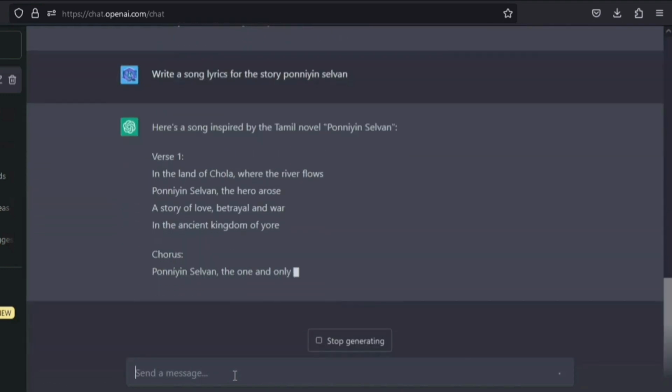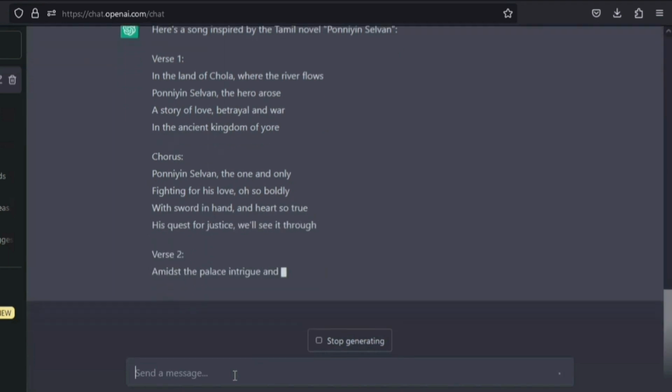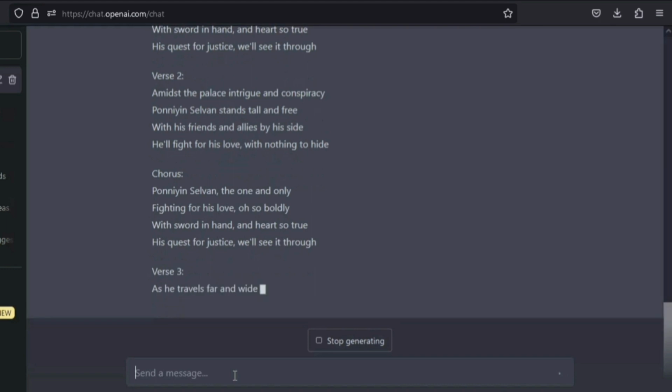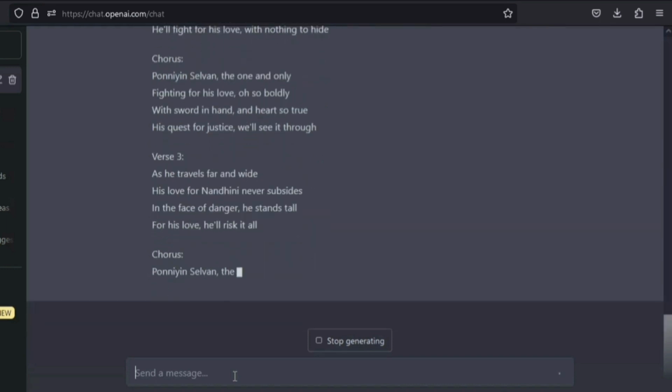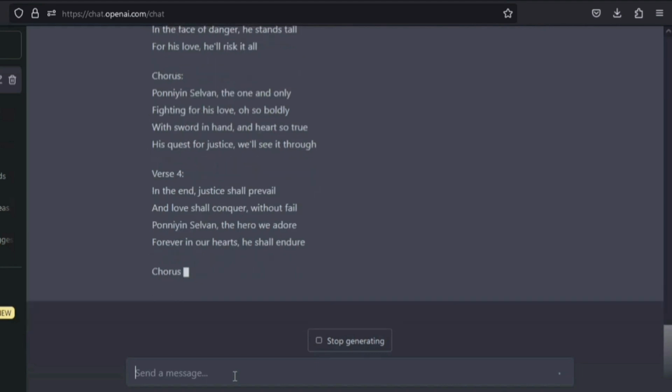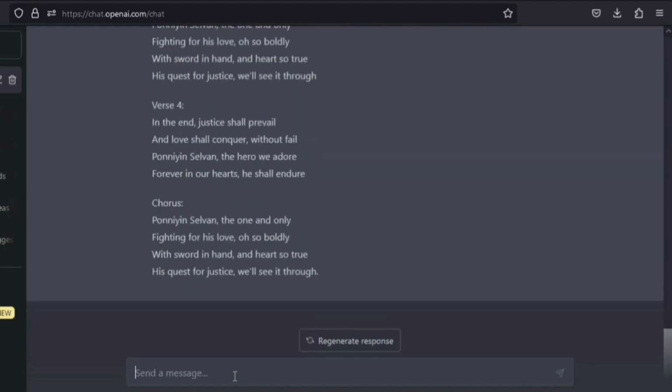It is creating chords and words separately, and the lyrics seem to be relevant to the Ponniyin Selvan novel. So we can also ask it to write lyrics by referring to any famous stories, or we can give some scenarios for it to generate lyrics. For example, I am asking for the lyrics of a love song based on the Ponniyin Selvan novel. Let's see how relevant it can create.